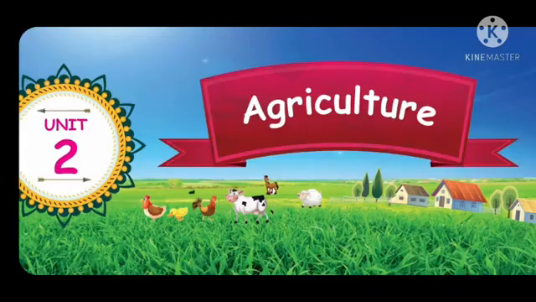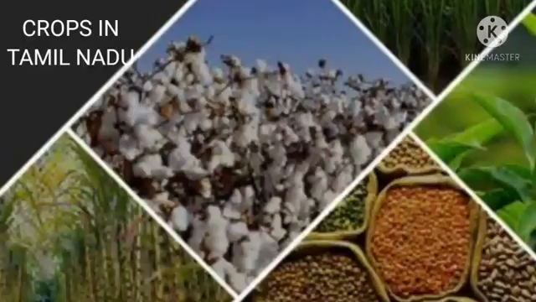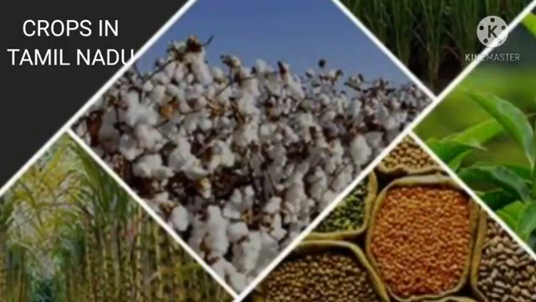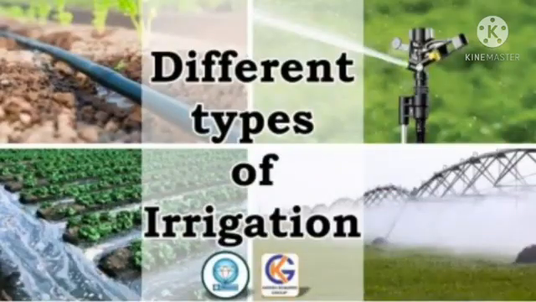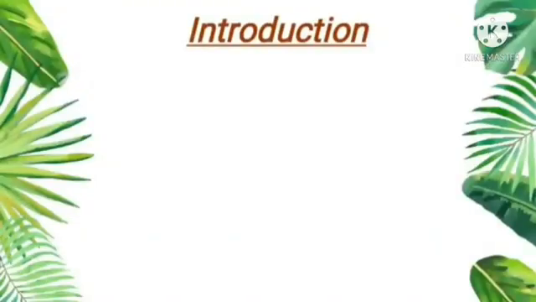Today, we are going to continue our Unit 2 Agriculture. In this Part 3 section, we are going to learn about important crops in Tamil Nadu. Before that, let us recollect what we have learned in the previous session about agriculture, farming, and irrigation. So, children, what is agriculture?